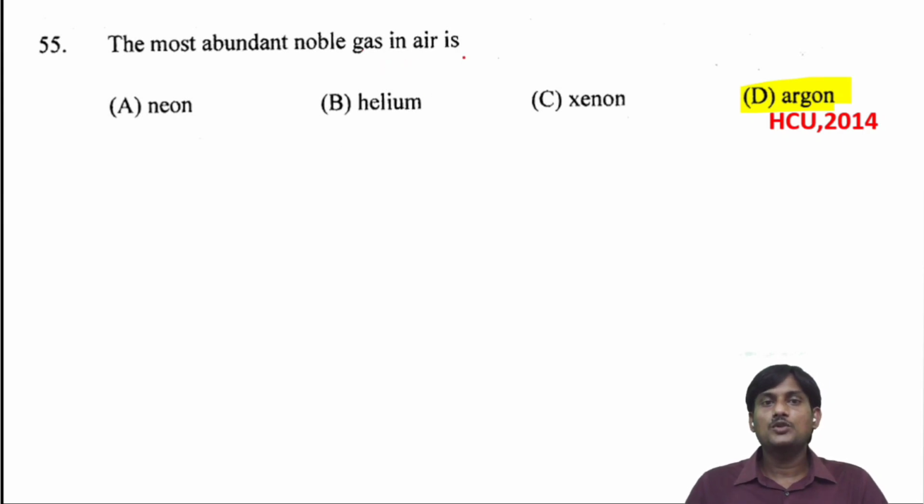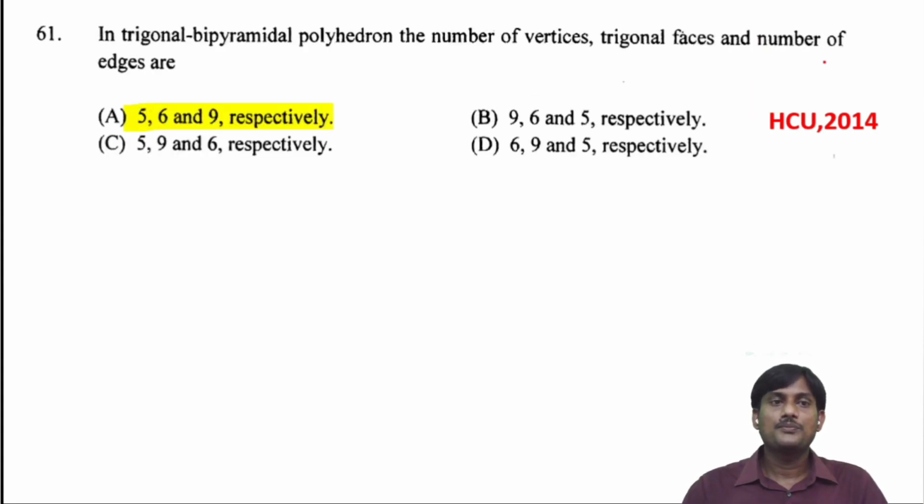The most abundant noble gas in air is, in the atmospheric air we can find argon. Argon is the most abundant noble gas in the air.